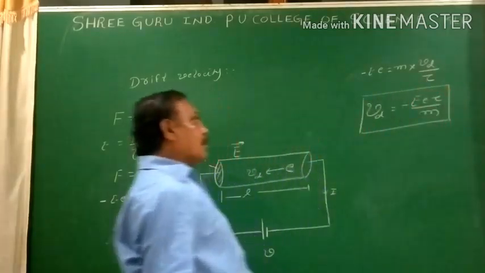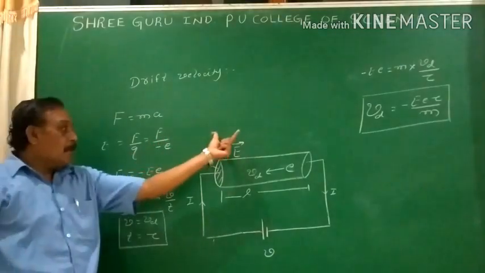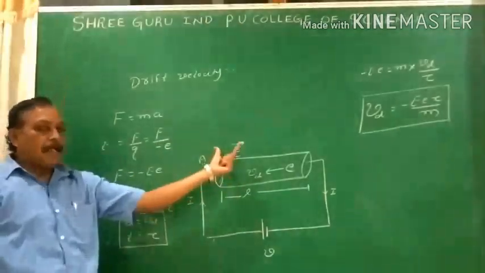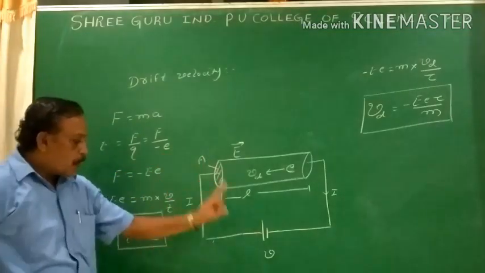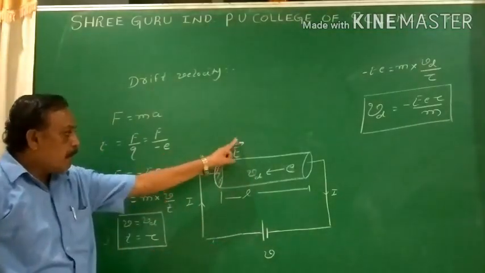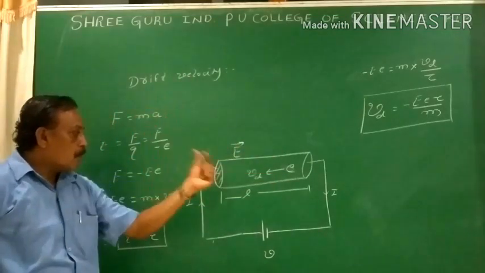This is for 3 marks. Simple factor. Just by seeing the figure only we can make the equation. There is nothing to be learned by heart. Just concentrate on the figure. By the application of the potential difference, there is establishment of the electric field that makes the electron move. The electron possesses the velocity called drift velocity.